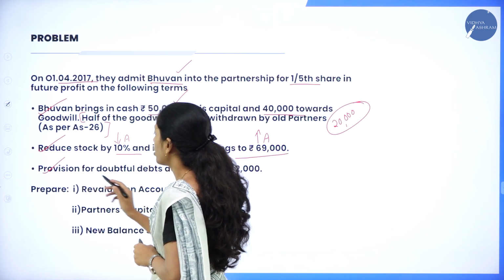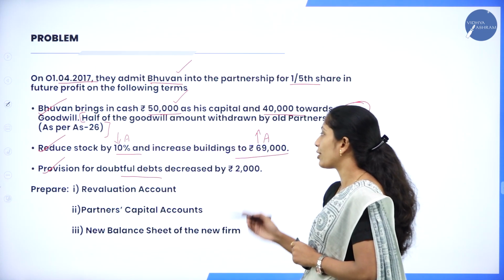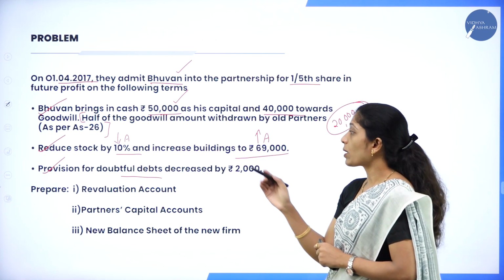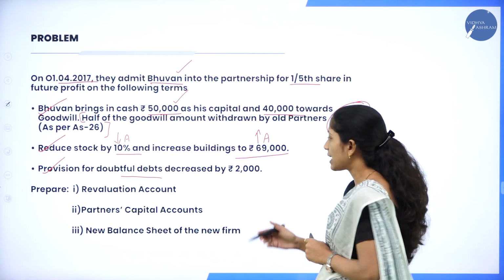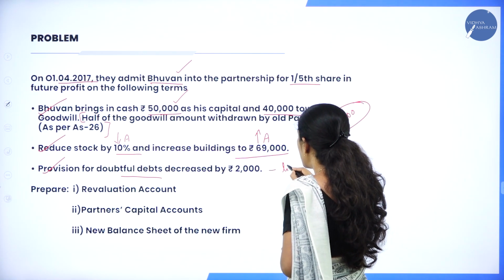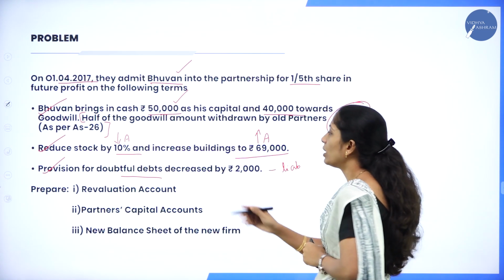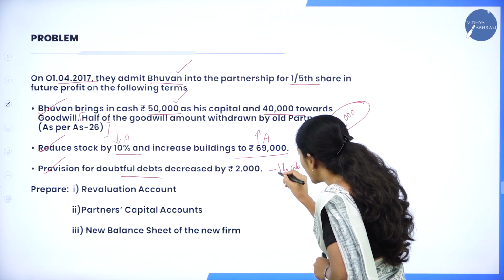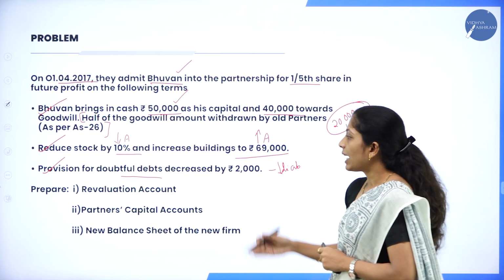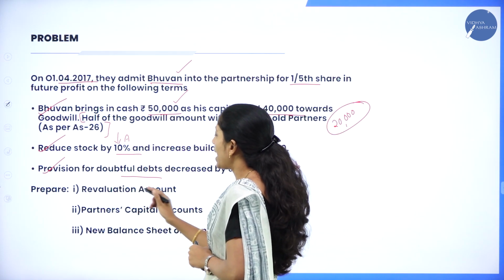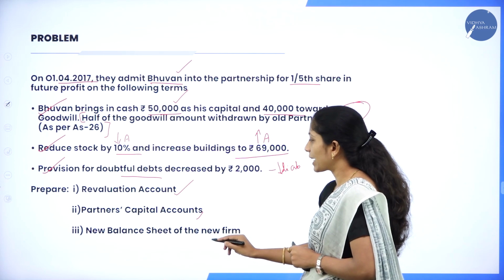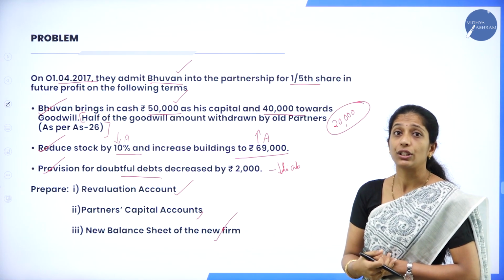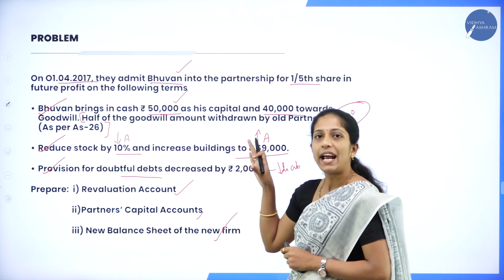Next one is provision for doubtful debts decreased by rupees 2,000. Now what is provision for doubtful debts? It's a liability, right? So it is a liability. Now they have told it has been decreased by rupees 2,000, in the sense liability has decreased. And the next one, what they have told: prepare revaluation account, partners capital account and new balance sheet of the new firm. So this is an adjustment.